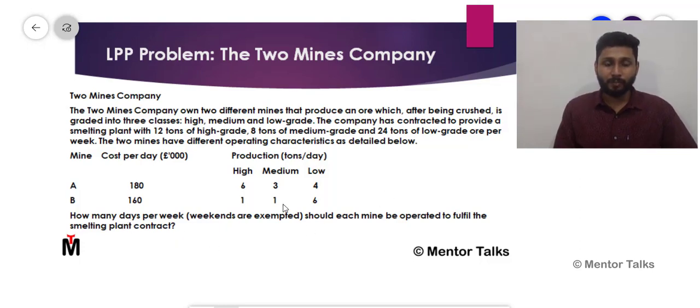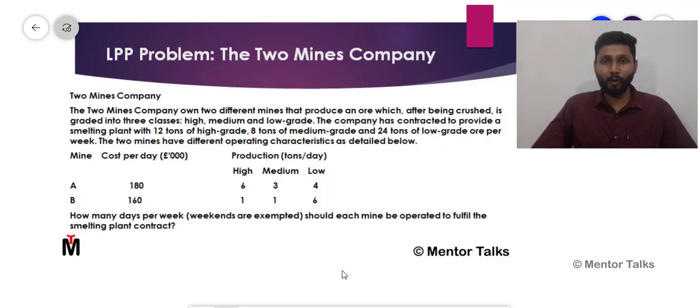Now we look into the last part of the question. There they are asking how many days per week each mine should be operated to fulfill this contract. So there is one condition that has to be satisfied by this company. This company is liable to give a minimum of 12 tons of high grade ore, 8 tons of medium grade ore and 24 tons of low grade ore per week.